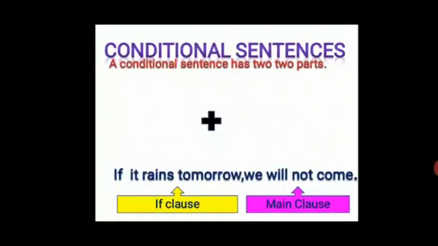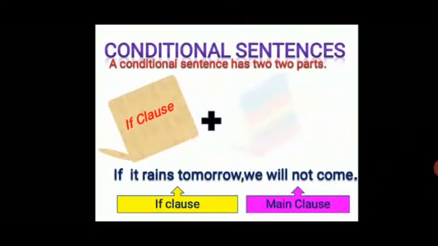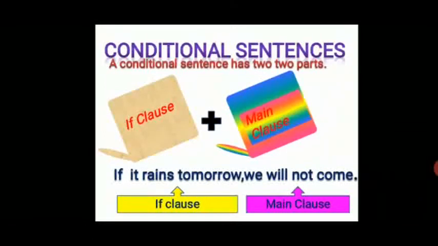Now, as we have learnt that there are two parts in a conditional sentence, the if clause and the main clause, we would clearly understand how different types of conditional statements are written based on the tense of the verb used in the if clause and the main clause.